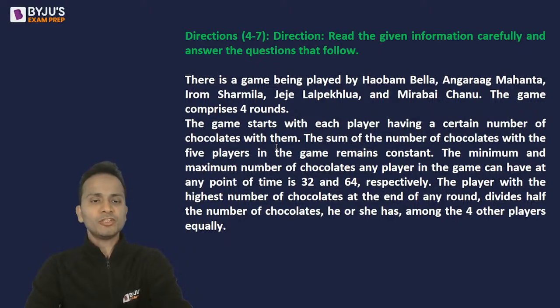On the second page, there is an incomplete table that you will see. You'll have to spend whatever time you want to complete that table, and then you can move on to solve all the questions that follow. Now there is a game being played by these players. 5 players are given. The game comprises 4 rounds. Now read all the information.